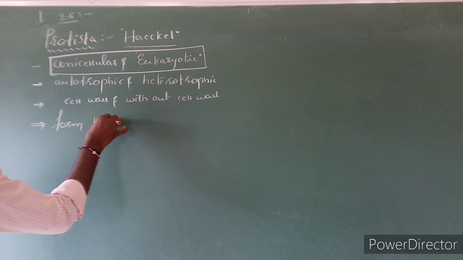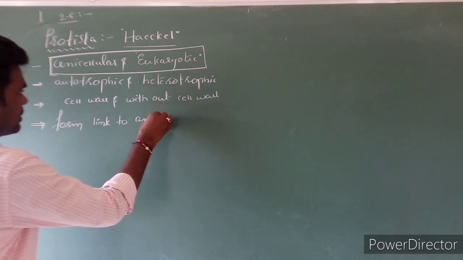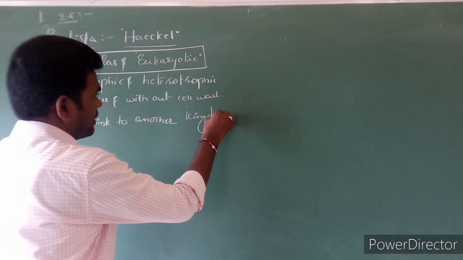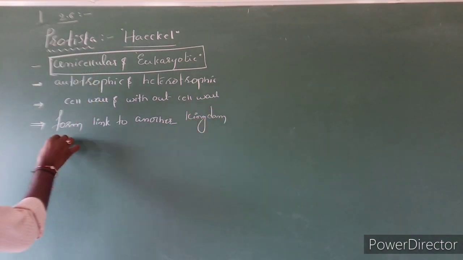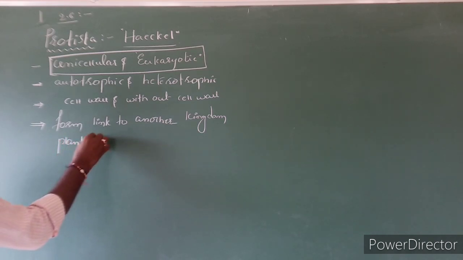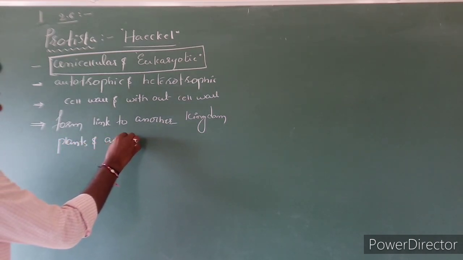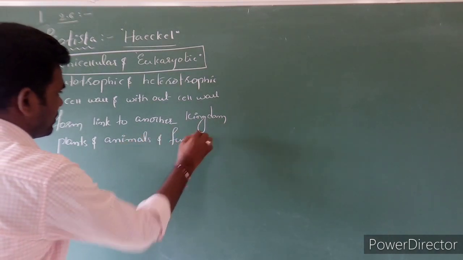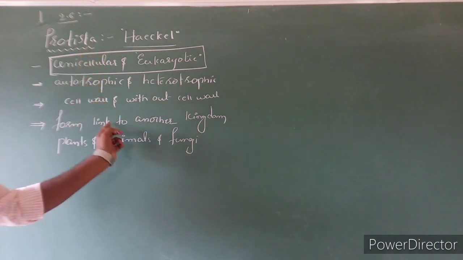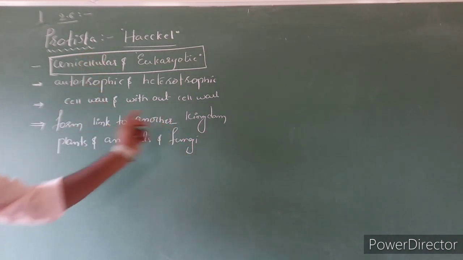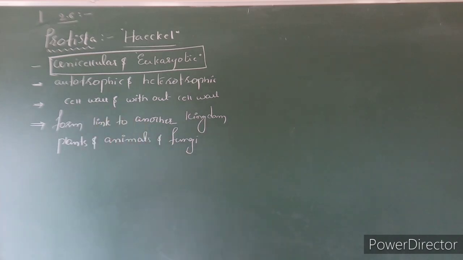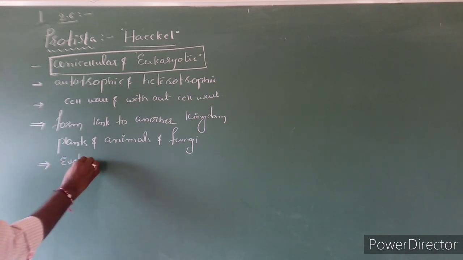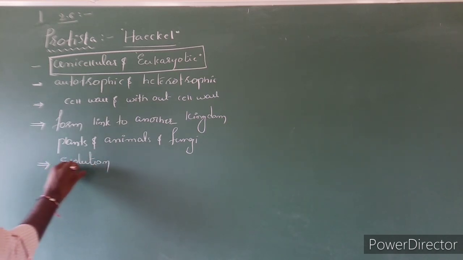Next, the Protista kingdom forms a linker to other kingdoms like plants, animals and fungi. So what does it mean? If you see evolution, we know that evolution always starts from primitive to advanced.